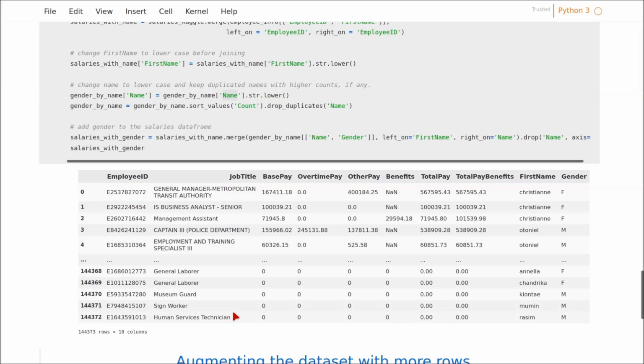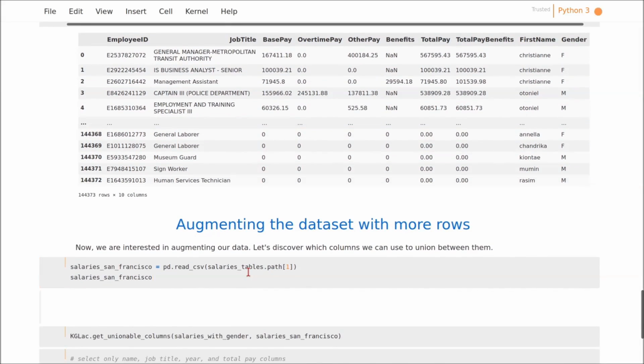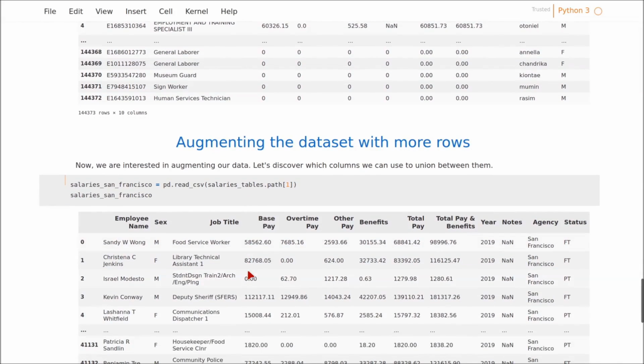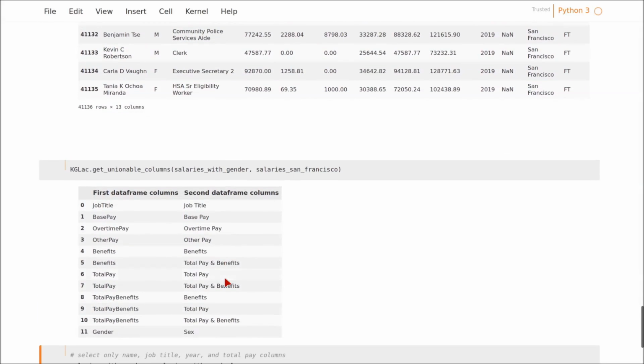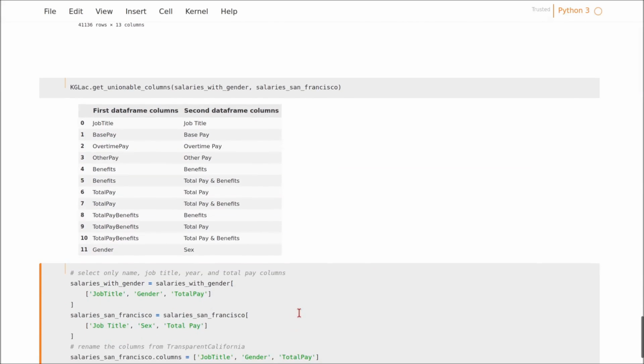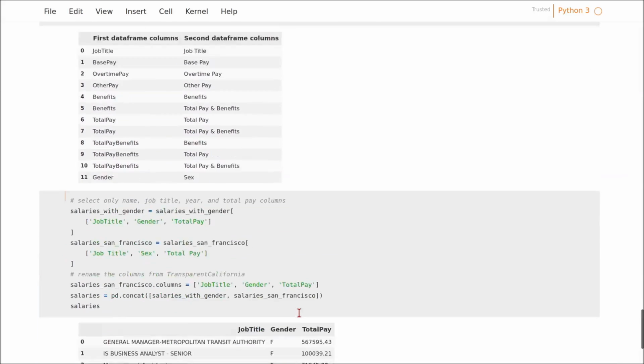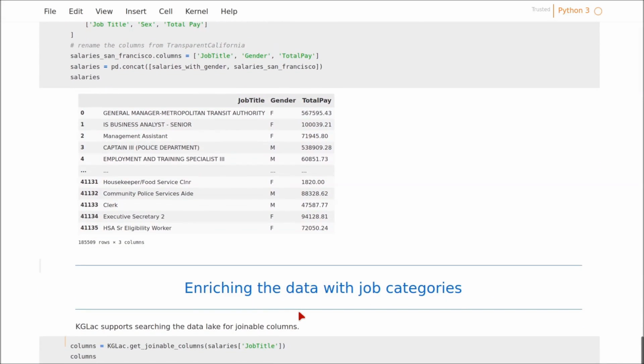I will now load the table that I have found earlier and use it to augment my table with more rows. I need to union this table with the previous one, but I don't know which columns to use. KGLac helps find the columns you need to union on. You just need to pass the two data frames to KGLac and it will harness their columns to get semantic similarities based on word embedding. For my task, job titles, gender, and total pay are the most relevant columns. I have used them to union the two tables to get more than 180,000 rows that have salaries, genders, and